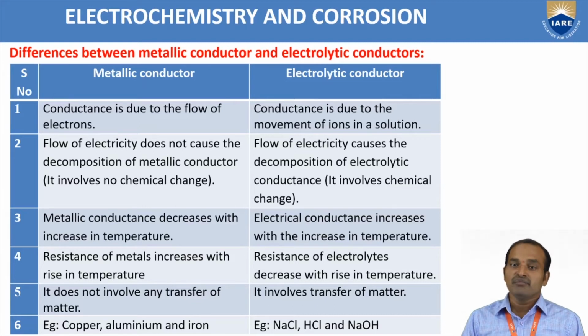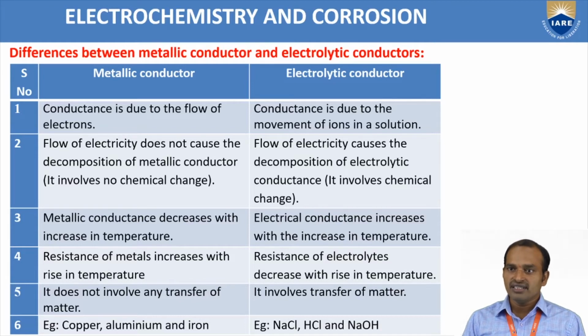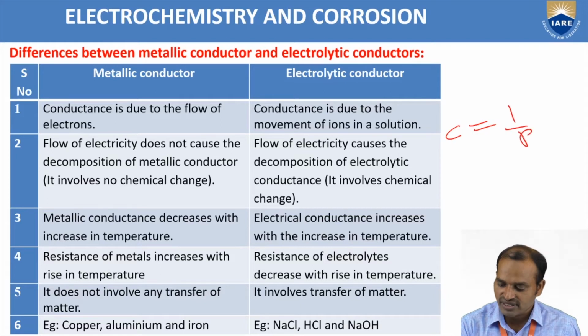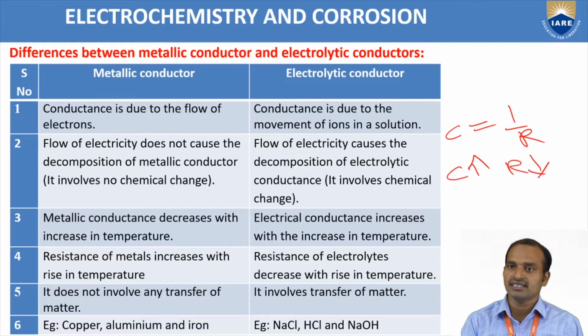In the metallic conductor, the conductance decreases with rising temperature. In the electrolytic conductor, the electrical conductance increases with increasing temperature. In the metallic conductor, resistance increases with increasing temperature. In the electrolytic conductor, resistance decreases with rising temperature. Conductance is the reciprocal of resistance. Suppose conductance increases, resistance decreases. So that is why the resistance of an electrolyte decreases with the rise in temperature.